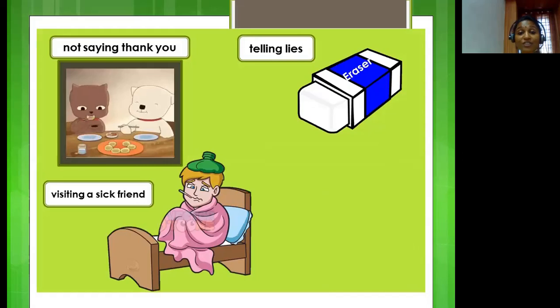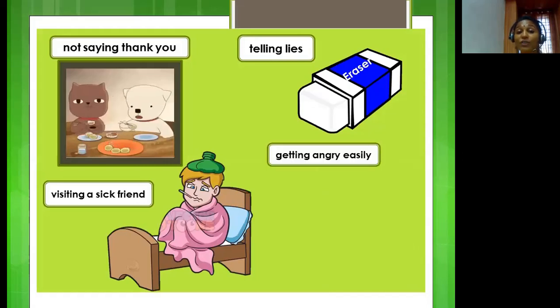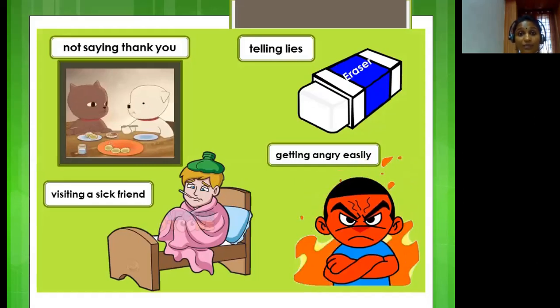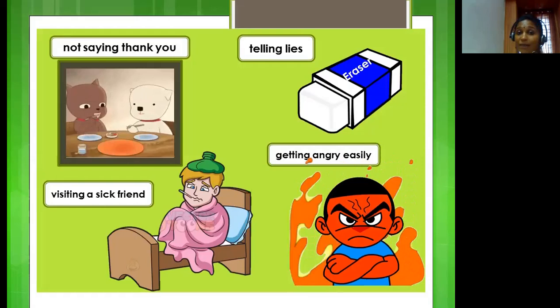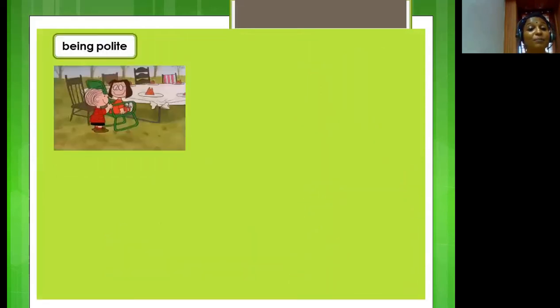Our next action here is getting angry easily. Now, is this good? No. This will make people run away from you. They will not be happy. They will be unhappy with you. Our next action here is being polite. Here you can see a boy helping a girl with a chair, and being polite is always a good quality.